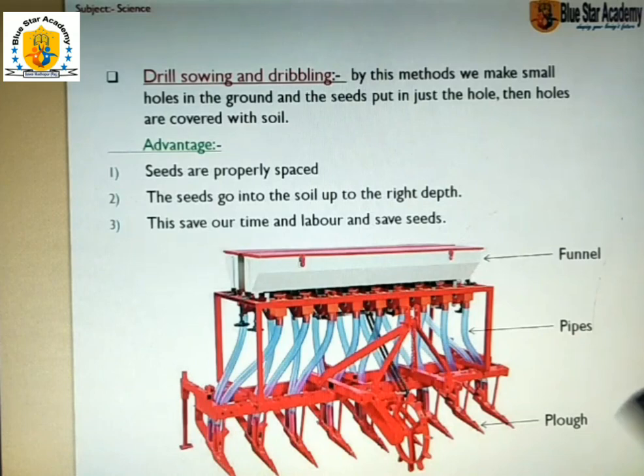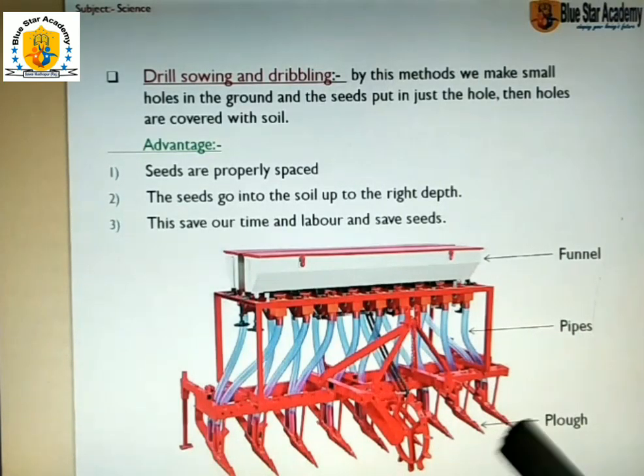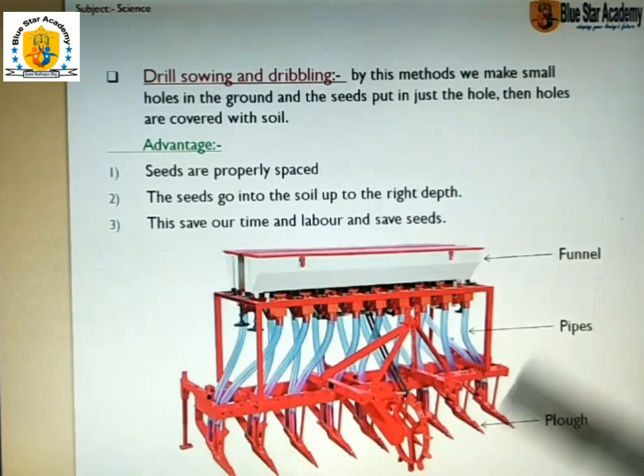Okay, what is the advantage of this method? Seeds are properly spaced. The space between the seeds is proper, so they germinate easily. They can find nutrients and air easily. We can water them easily. The seeds go into the soil up to the right depth. By this instrument, we put the seeds at the right depth, not upper, not deeper, at the right position. This saves our time and labor.